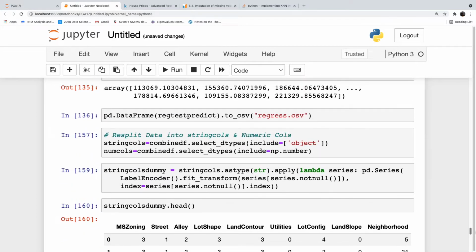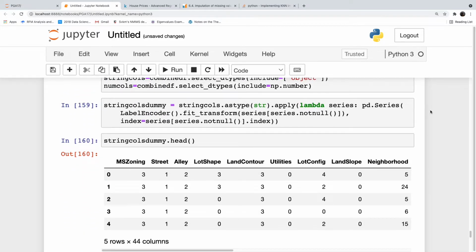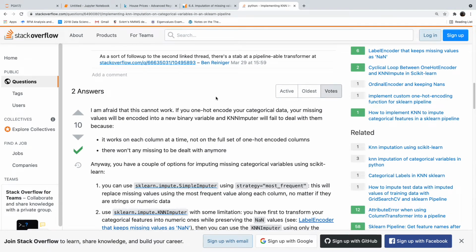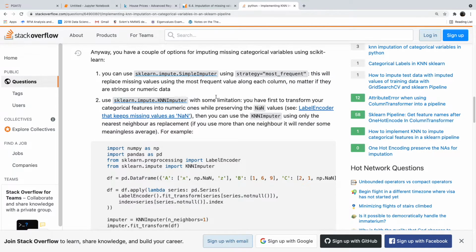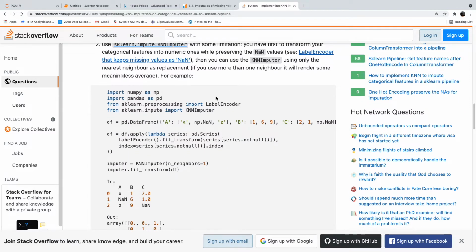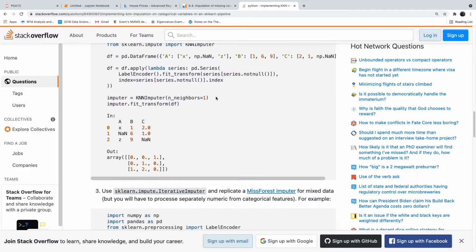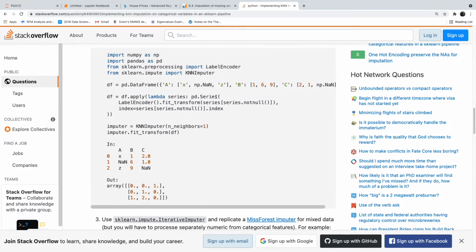So this is how we have run the iterative imputer, so here we can use multiple types of imputers.